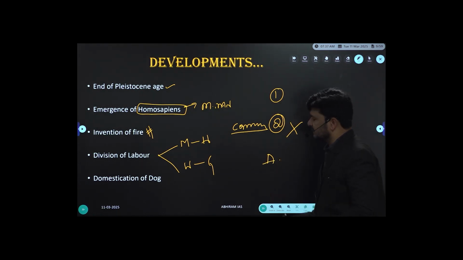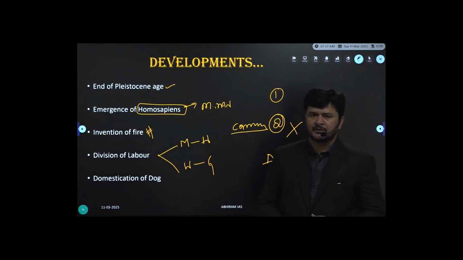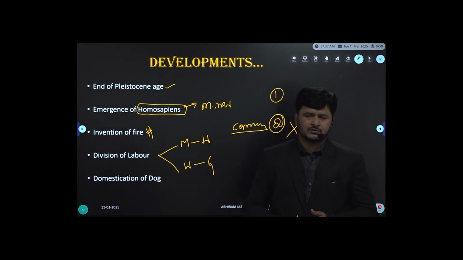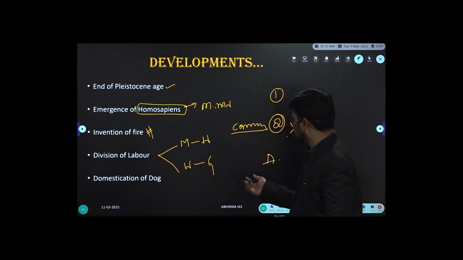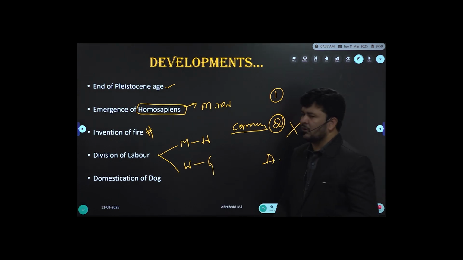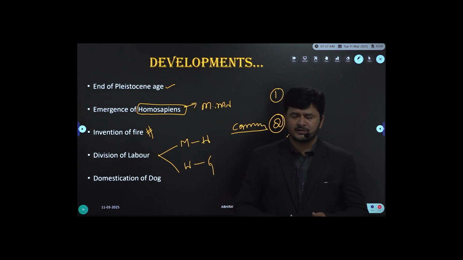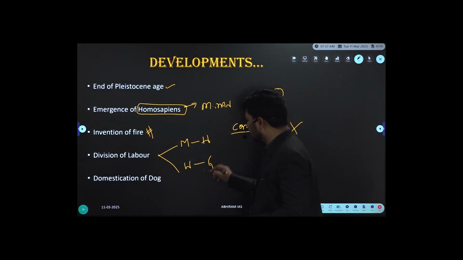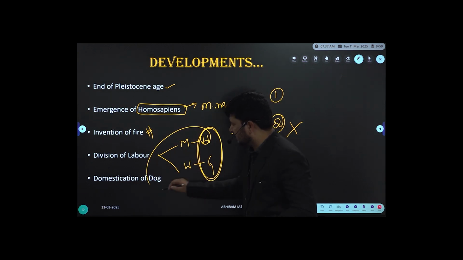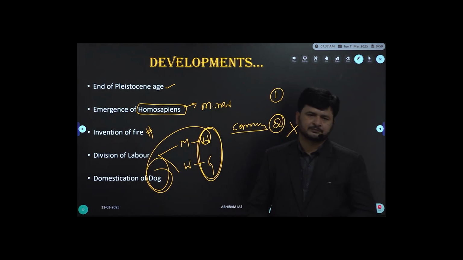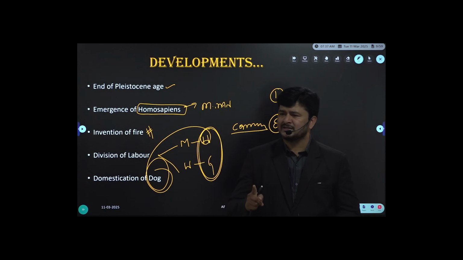The second statement is incorrect. Then you can counter me. If the second statement says domestication of animals was the main profession, or one of the professions, of Paleolithic cultures, then how did the dog come? To understand this concept, whenever you talk about hunting and gathering, keep in mind dogs are associated. You can't imagine hunters without dogs.